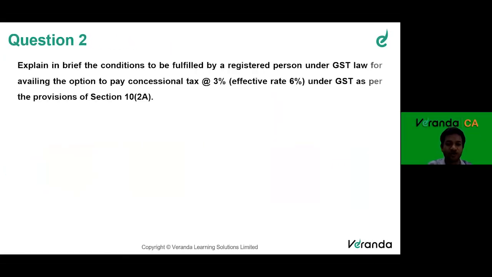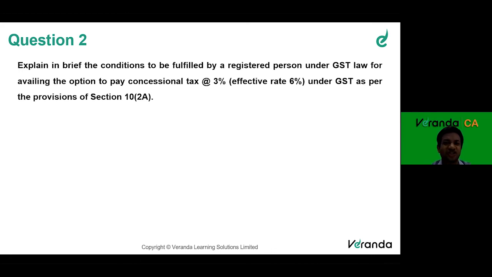We go to the next question. This question is more connected to our first question. Explain in brief the conditions to be fulfilled by a registered person under GST law for availing the option to pay concessional tax at the rate of 3% under GST as per the provisions of section 10(2)(a).